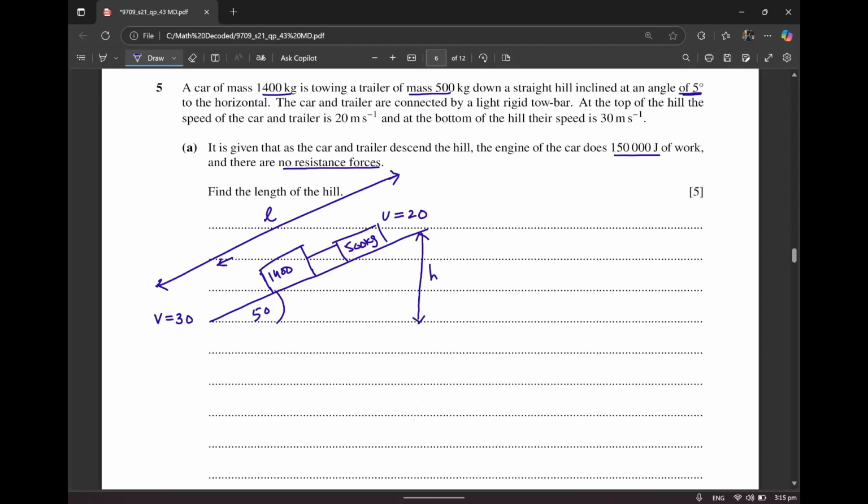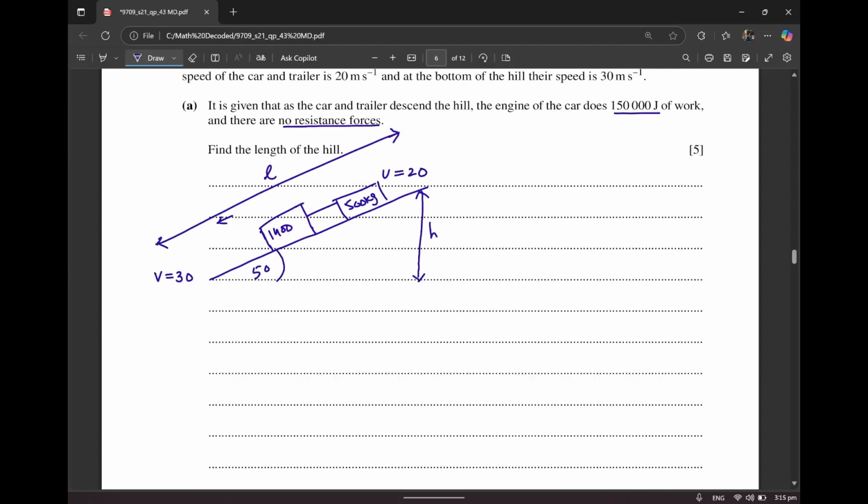Let's label it h. First of all, I know that because it's moving from top to bottom, there's going to be a loss in potential energy, because when you decrease in height, there's a decrease in potential energy. So let's calculate the change in potential energy. That's going to be mgh is the formula. M over here is going to be 1400 plus 500 because they are connected particles, so it's taking the mass of both of them. G is 10 and h is what we're looking for. This gives you an expression 19,000 h.